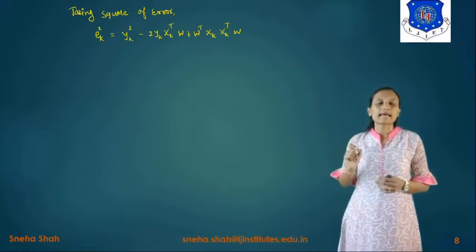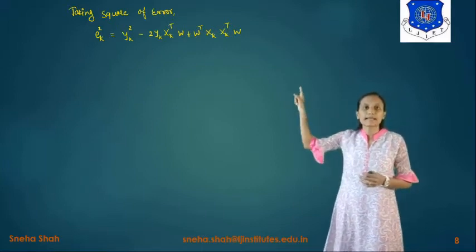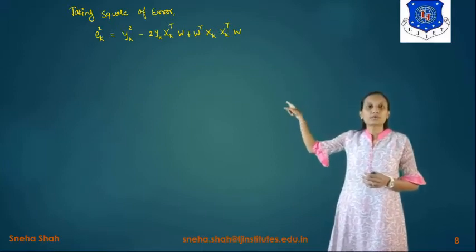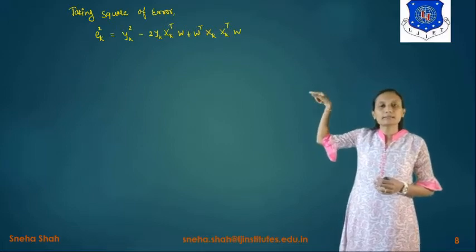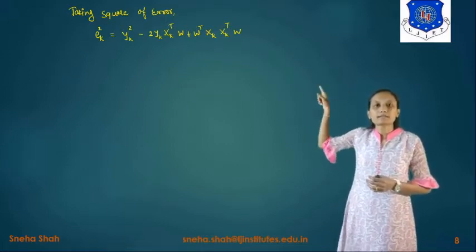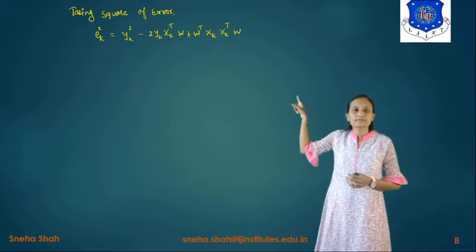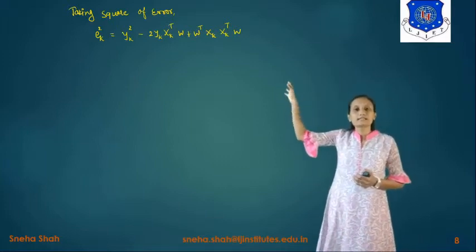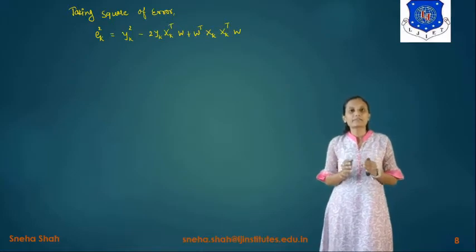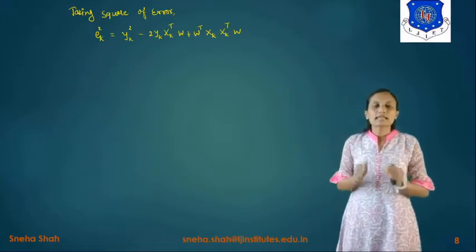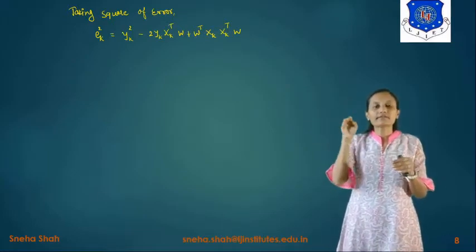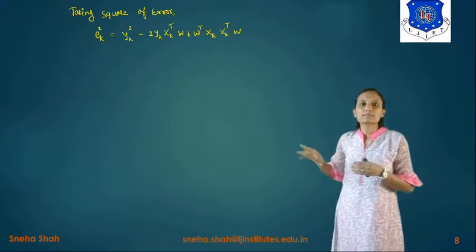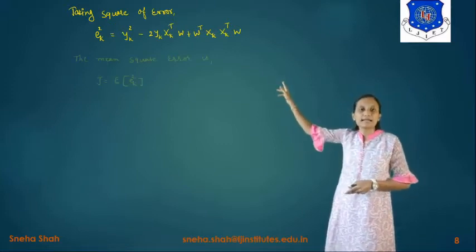So first of all we take the square of the error, and it will be represented as ek square = yk square - 2 yk xk raised to t w + w raised to t xk xk raised to t w. This particular equation is derived from the equation of ek, where we took the square of its value. After simplification, the answer comes out like this.